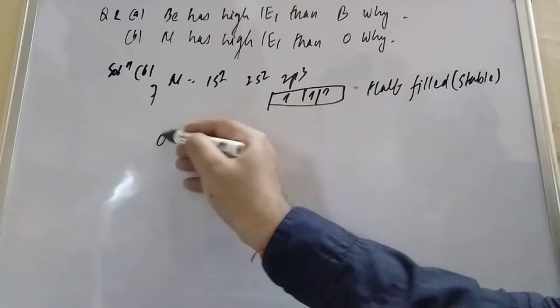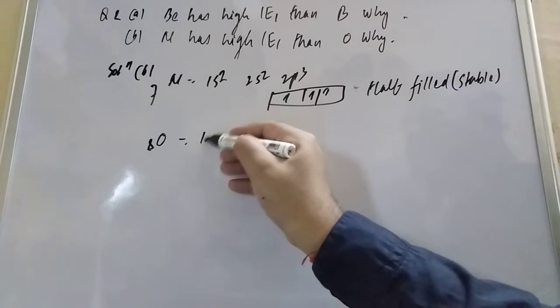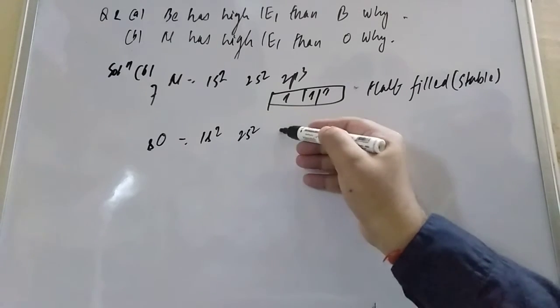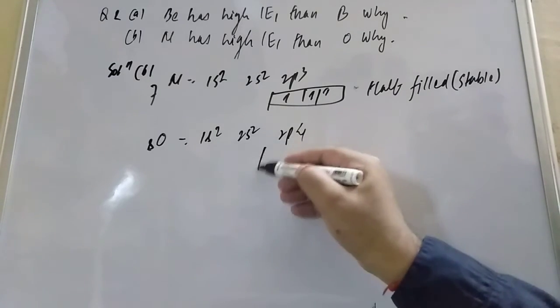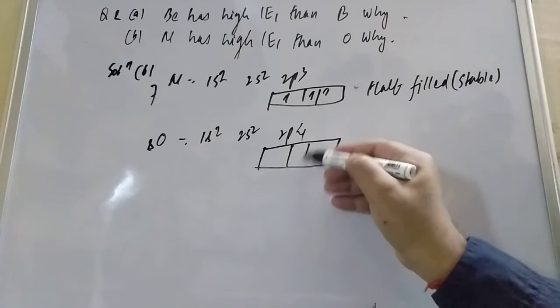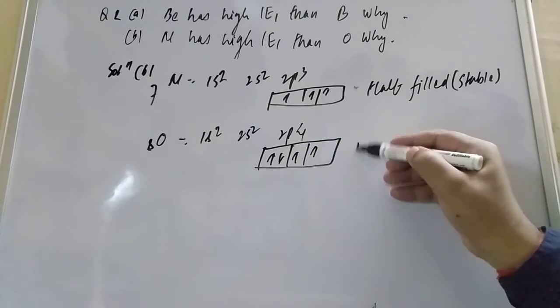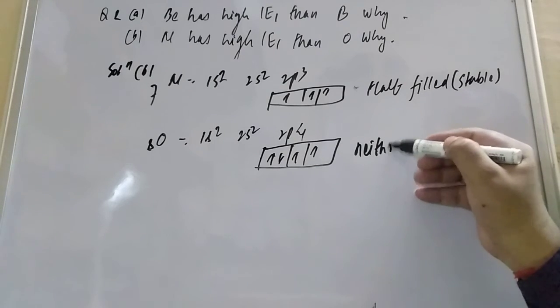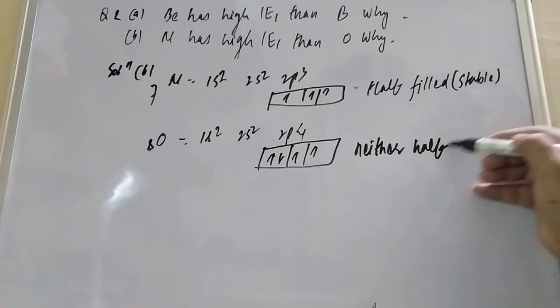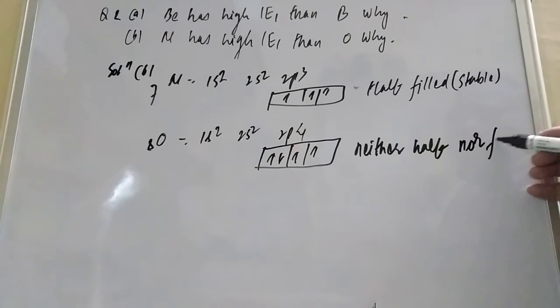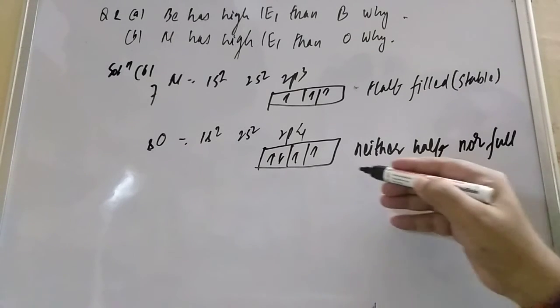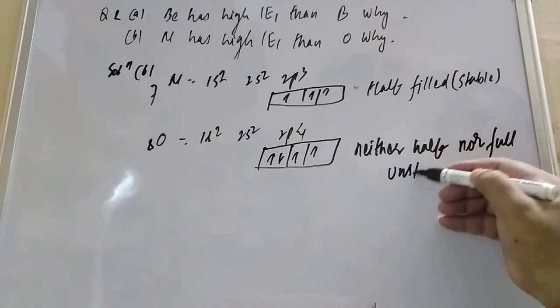And oxygen 8 is 1s2, 2s2, 2p4. 2p4 means 1, 2, 3 and 4 electrons. This is neither half nor full filled, so it is unstable.